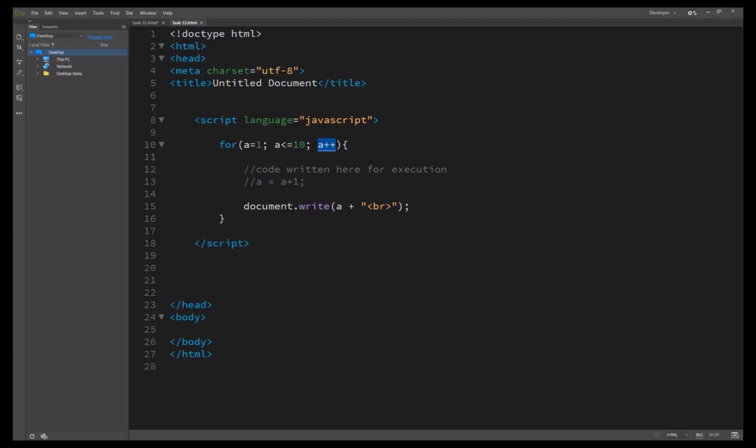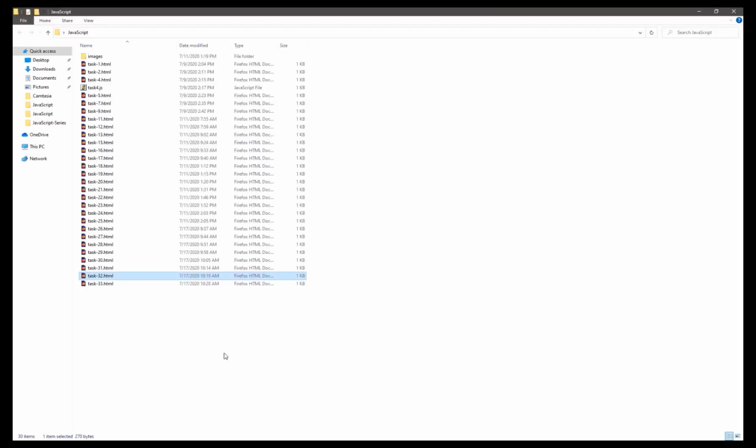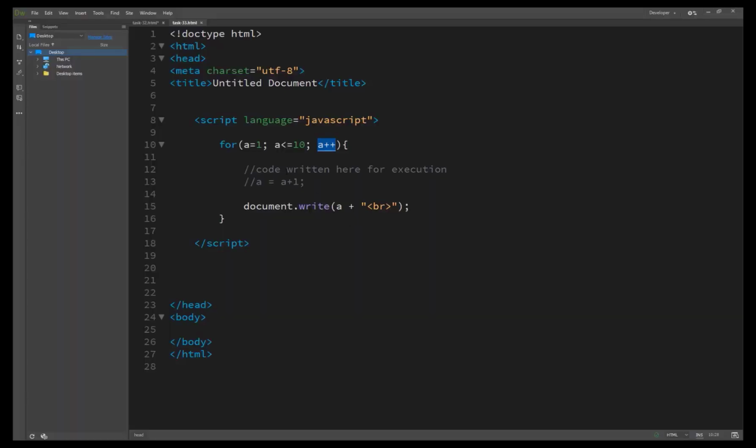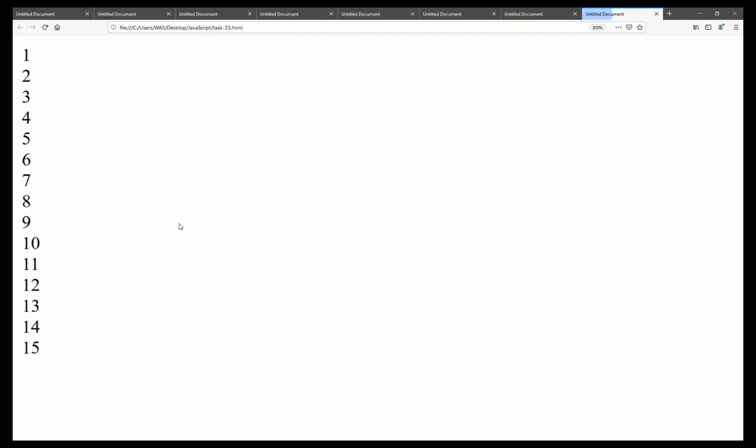So we try it and see the results. You will see it prints from 1 to 10 because it runs the loop 10 times. The starting value is 1, and it runs until the value reaches 10. When we create it with 15, now you will see the result.